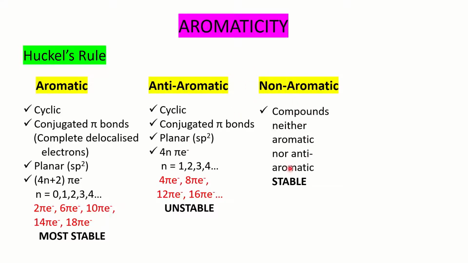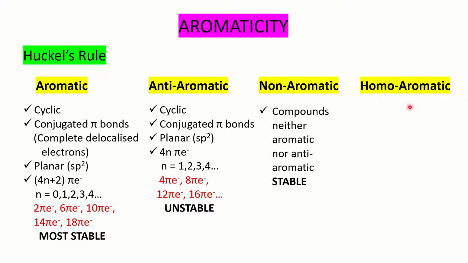Non-aromatic compounds are comparatively stable as compared to anti-aromatic compounds. Obviously, the stability is less as compared to aromatic because it is losing some of these conditions. It may not be cyclic, it may not have the conjugated pi system, or it may not have planarity. Now the fourth category is homoaromatic.